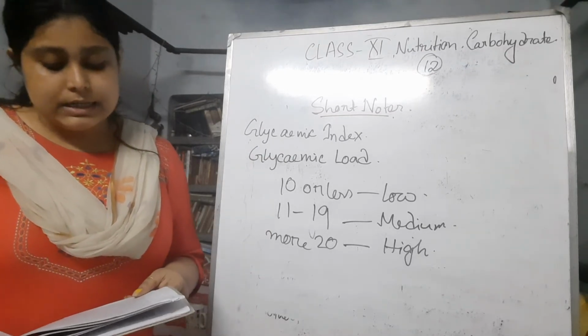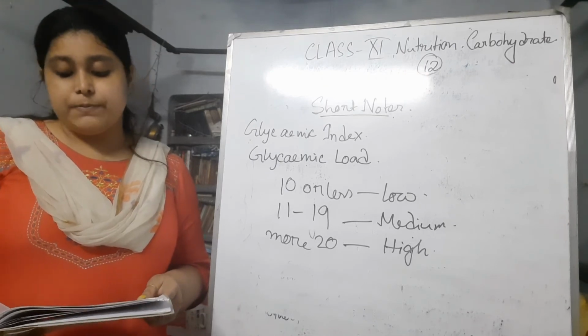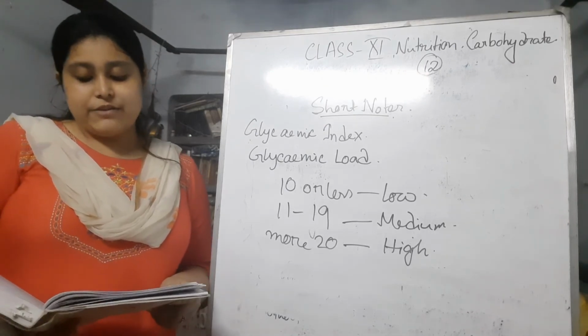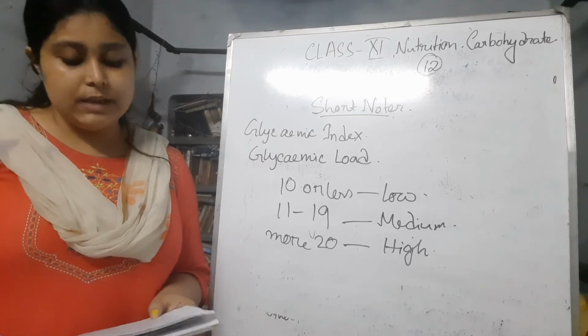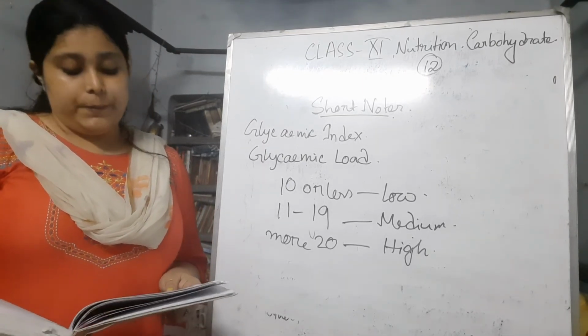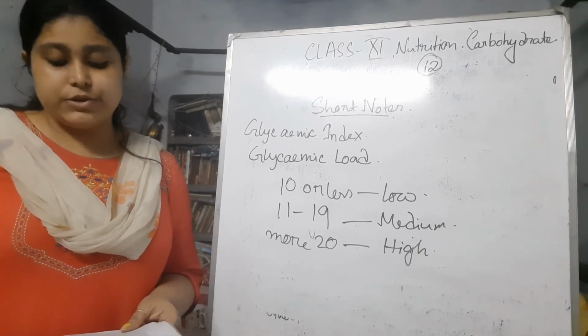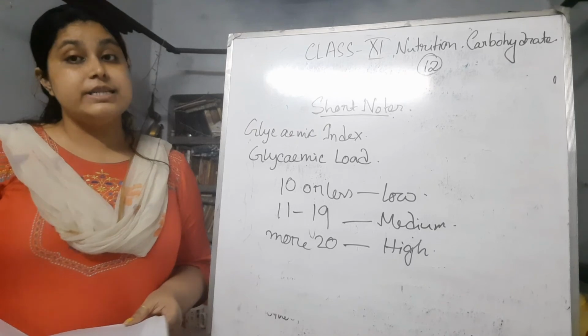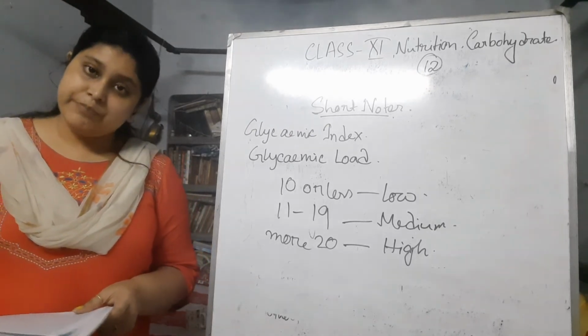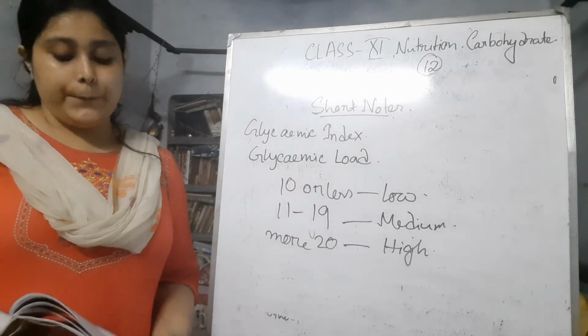Consistently eating low glycemic load foods evens out blood sugar peaks and valleys, which in turn helps keep appetite and weight under control. Eating low glycemic load foods also reduces the risk of developing type 2 diabetes. The type 2 diabetes I have already discussed in the previous video.